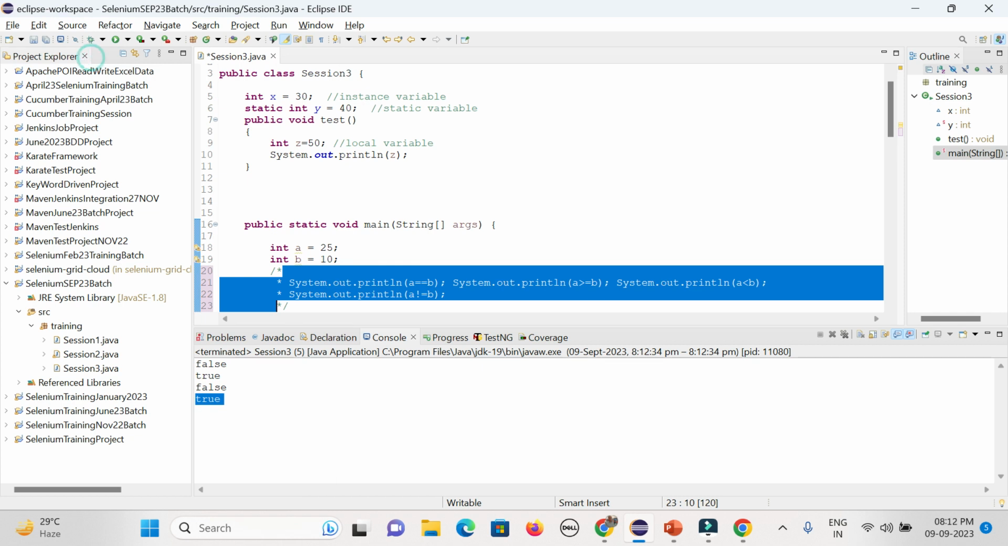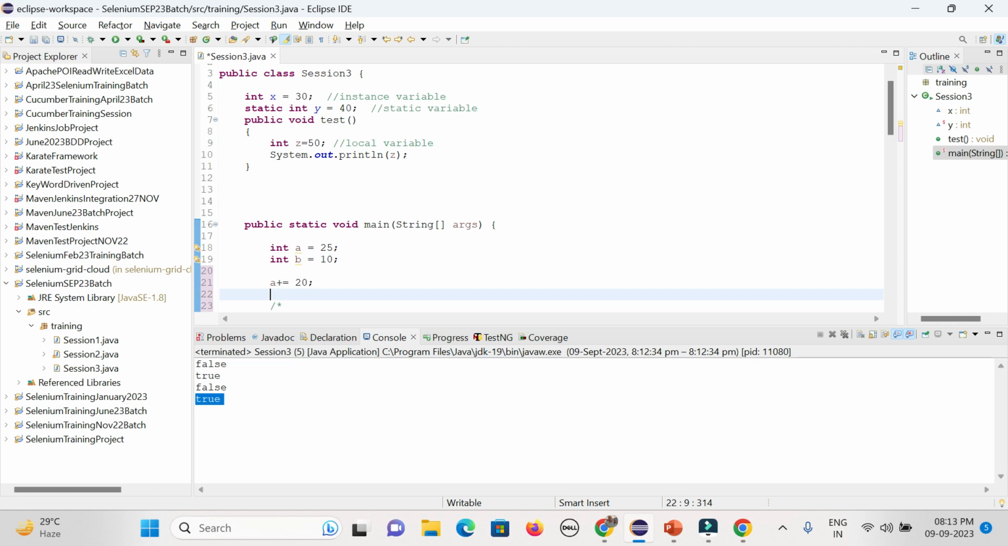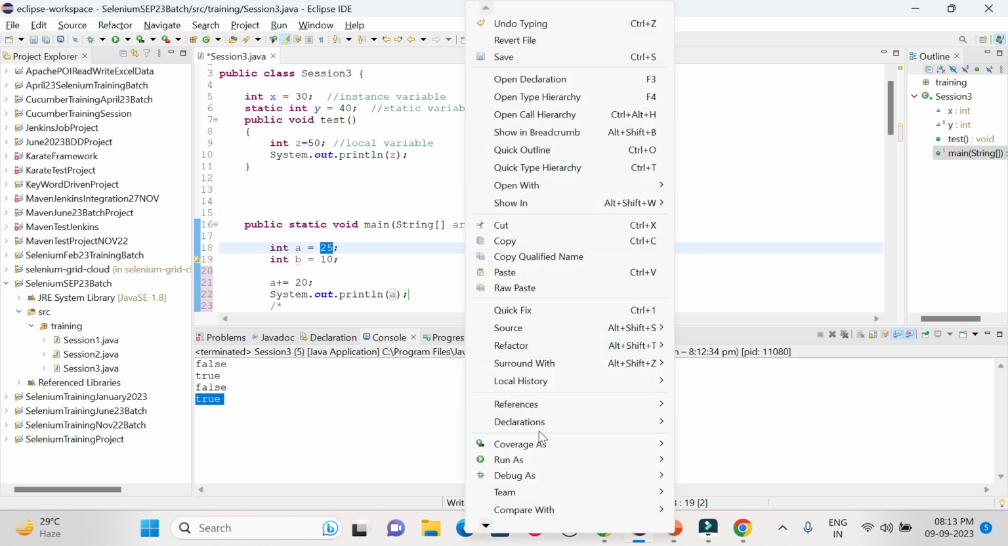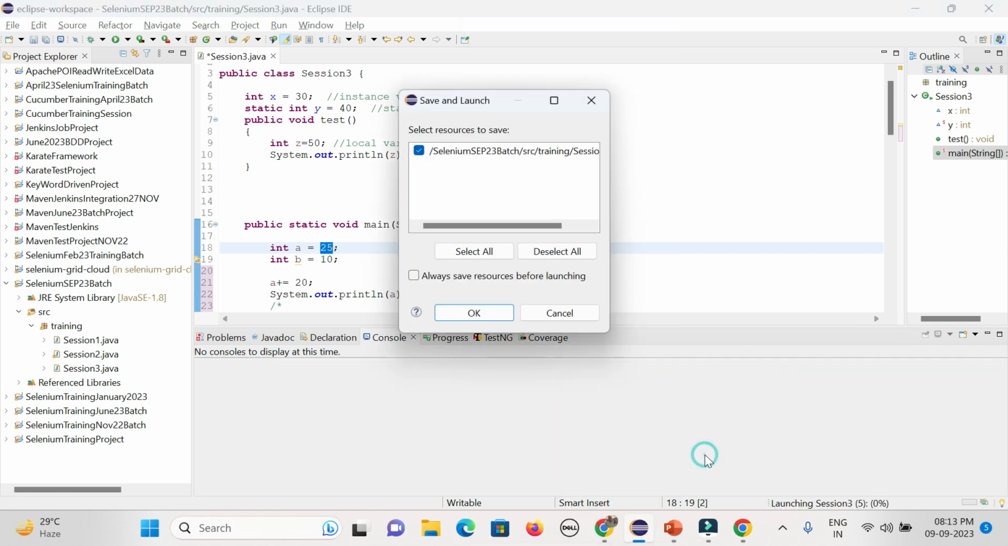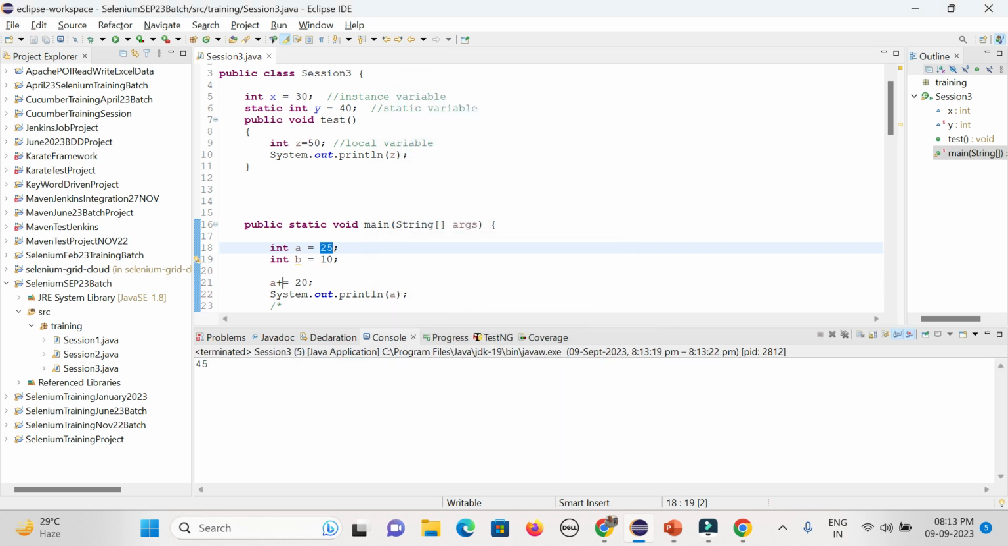So in case you are giving plus plus, it is incremented by 1, right? But in case you give A plus equal to 20, and then I want to print out the value of A. So what will happen? That is called assignment, meaning A will be incremented by 20 and then it will be added to 25, so your output will be 45. And you can also give minus equal to, so it will be reduced by 20.